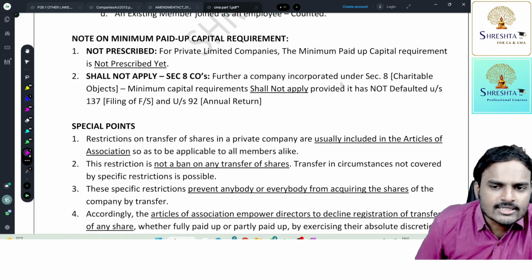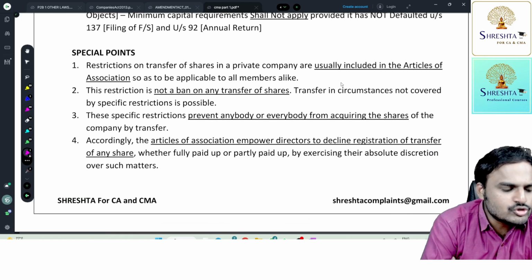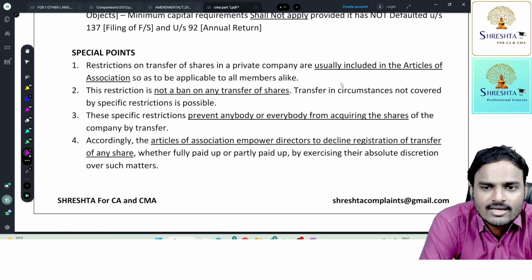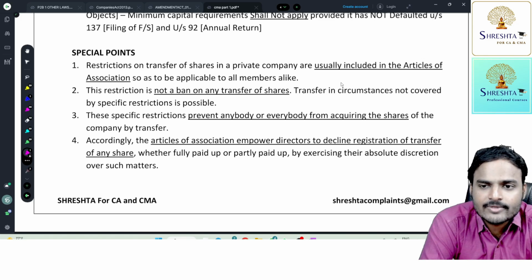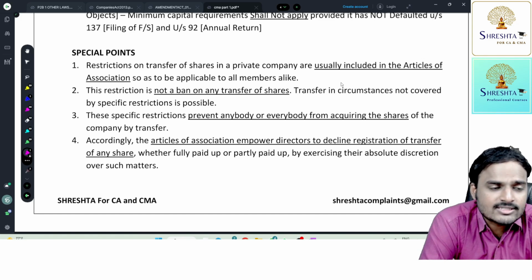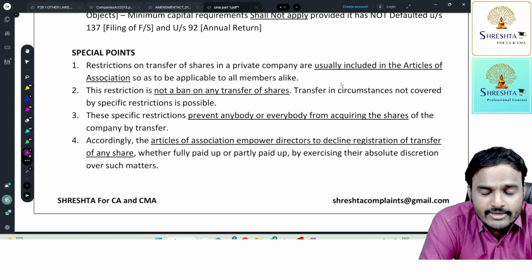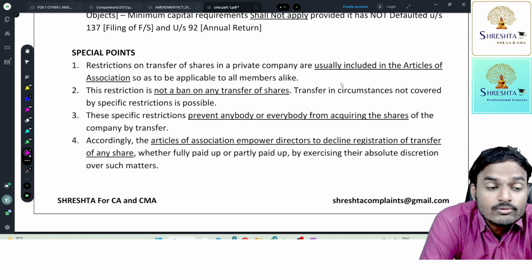Next, additional points. Restrictions on transfer of shares in a private company are usually included in the articles of association so as to be applicable to all members alike. This restriction is not a prohibition, it's not a ban on any transfer of shares. Transfer in circumstances not covered by specific restrictions is possible. So using articles of association, you can place additional conditions while transferring these shares. Everything is possible in a private company with respect to transfer of shares. Even if a private company's AOA contains a prohibition on transfer, that provision is void. So transfer is allowed but with some restrictions.